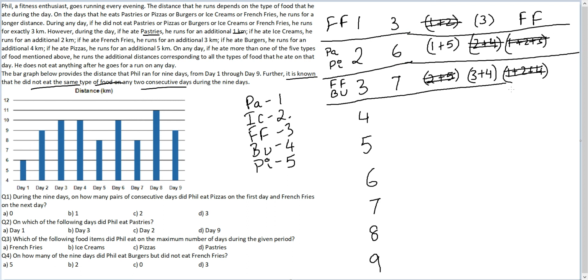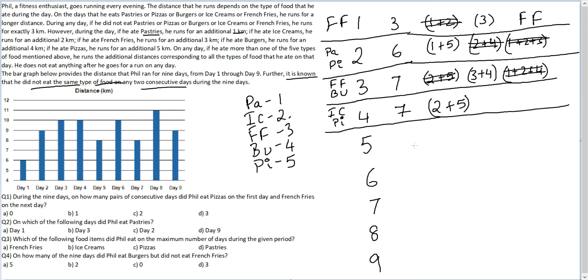Okay, let's go to day 4. On day 4 he has again eaten 7. Now in order to make 7 you can either have 2 plus 5 or 3 plus 4 or 1 plus 2 plus 4. See, 4 is common in these two, so you cannot have them. The only way you can make 7 here is 2 plus 5, and 2 plus 5 is nothing but ice cream plus pizza. Okay, so day 4 is also known to us. Let's get to day 5.